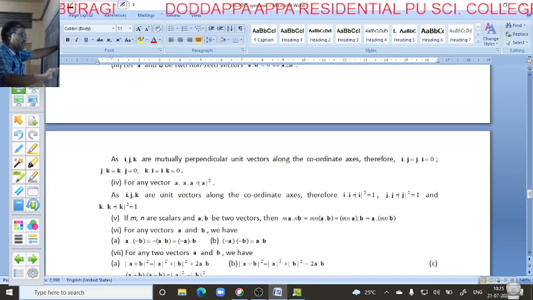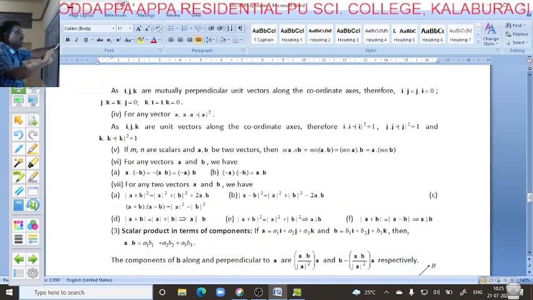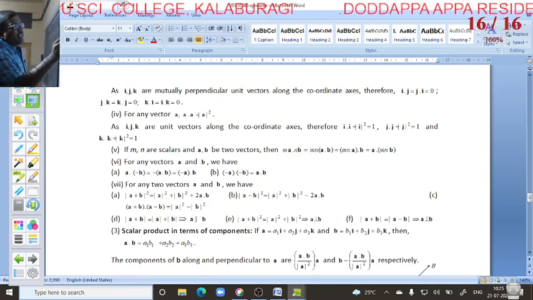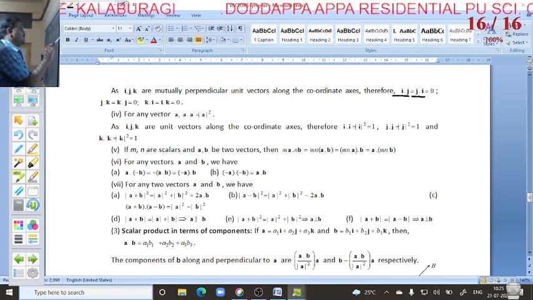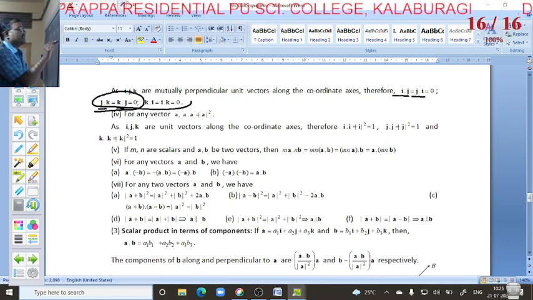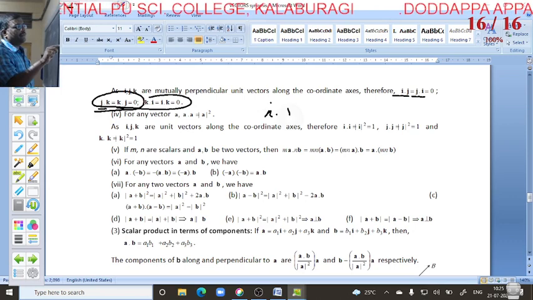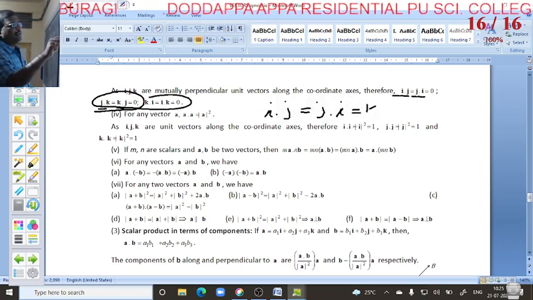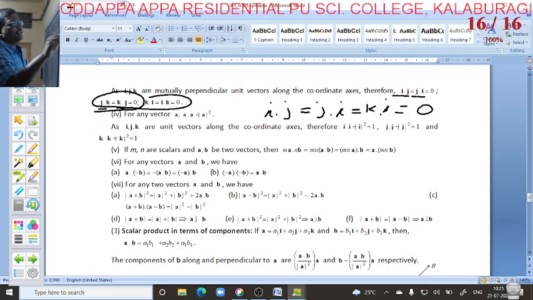Very important. Similarly, in dot product you always have to remember i dot j, j dot i, j dot k, k dot j is always 0. When you get different vectors, we get 0.